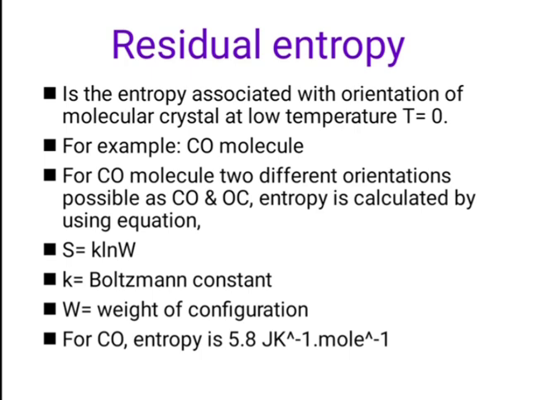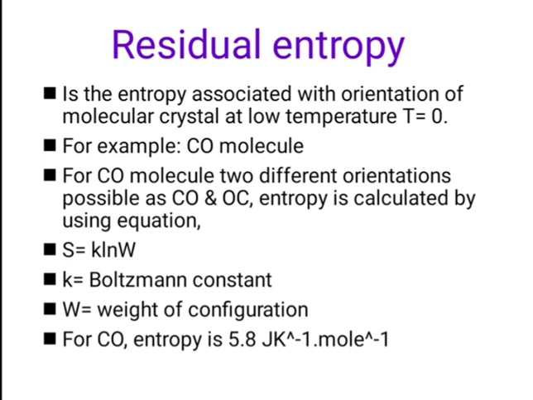So simply for carbon monoxide, the calculated entropy is 5.8 joule per Kelvin per mole. So this is the value. In the next slide we will see how that value came, 5.8 joule per Kelvin per mole.